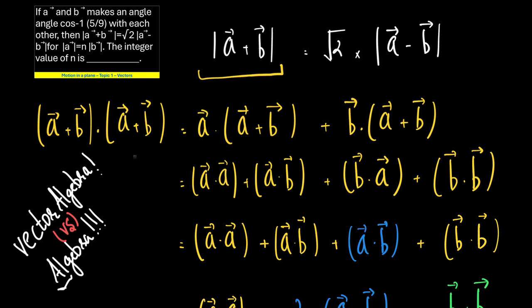But one of the most important differences between these two is that there are many identities which hold true in scalar algebra and at the same time do not hold true in vector algebra. So these differences make a huge impact while you solve the questions.